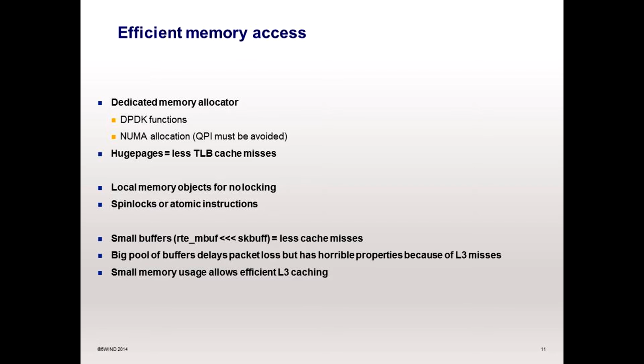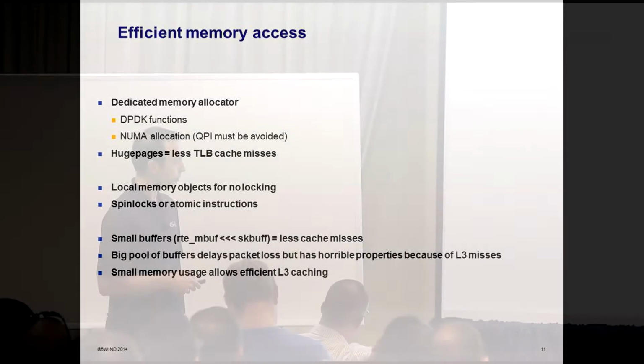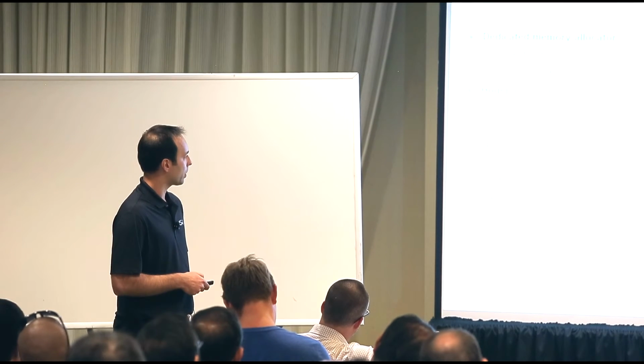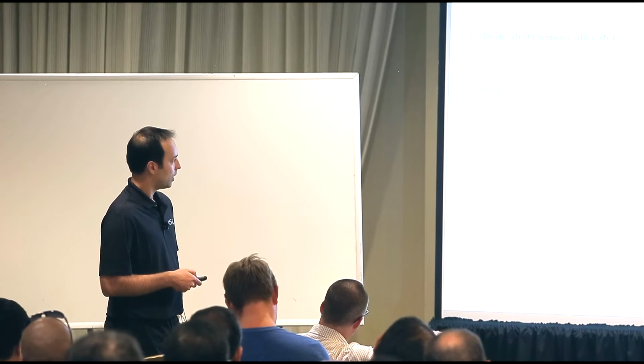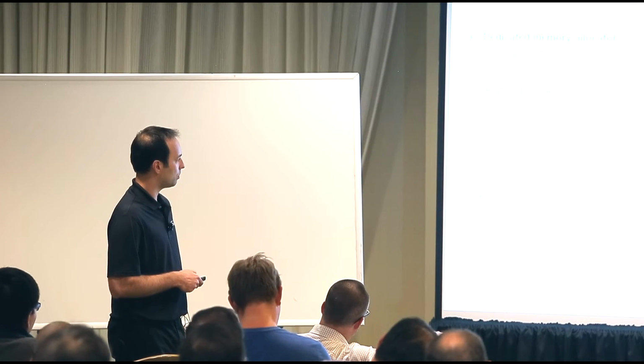And then something easier to understand. You have only to manage a small part of memory to avoid cache misses. That's why special attention is paid to making the RTE mbuf really small. It is really, really smaller than the skbuf from the kernel. So less memory means fewer misses. And here you have to be really careful.